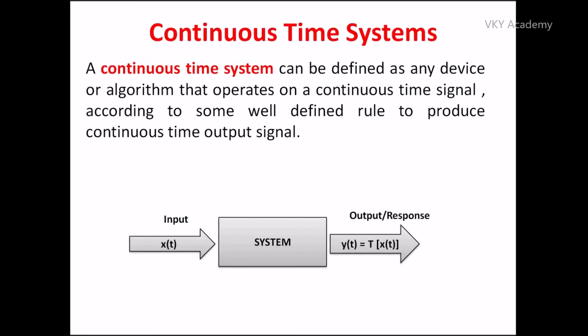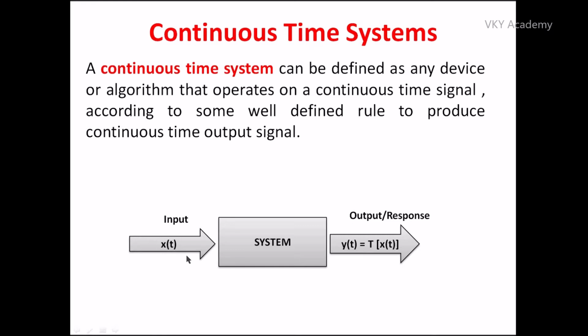Now let us see what exactly a continuous time system is. A continuous time system can be defined as any device or algorithm that operates on a continuous time signal according to some well-defined rules to produce continuous time output signal. As you can see, the same figure is given over here, but this time the system takes continuous time signal as an input. x of t is my continuous time signal because the time is represented with small t.